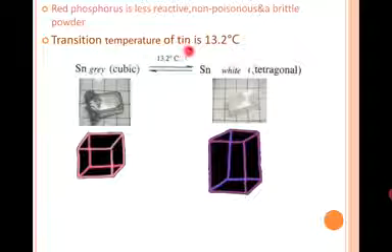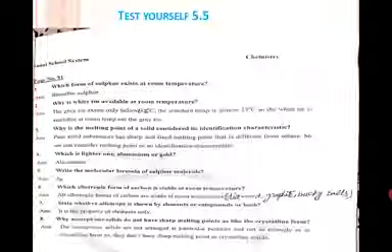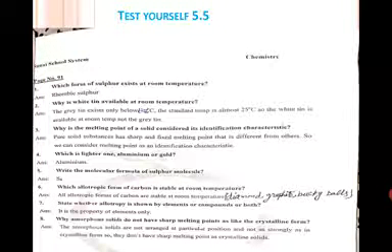Transition temperature of tin is 13.2 degrees centigrade. Below this temperature gray tin exists, which is in cubic form, but above 13.2 degrees centigrade white tin exists, which is in tetragonal form. Now we will discuss Test Yourself 5.5.